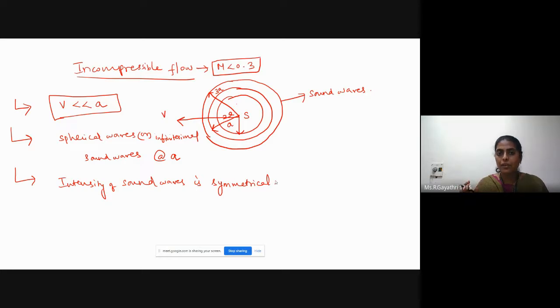In incompressible flow, velocity of source of disturbance is negligibly small compared with speed of sound. So spherical waves or infinitesimal sound waves are generated in all directions at velocity of sound. The intensity of sound waves is symmetrical in case of incompressible flow. Okay, we need to remember these 3 points in incompressible flow. Shall we move to the next one?